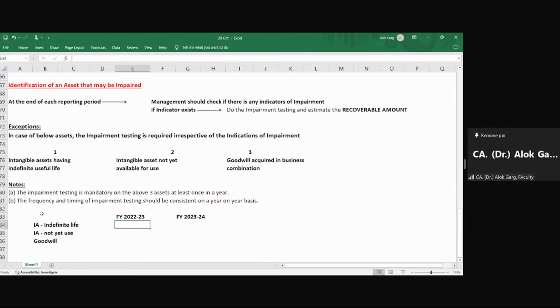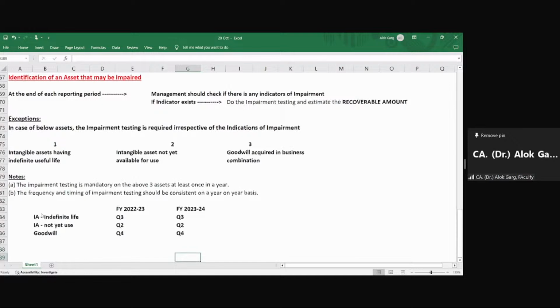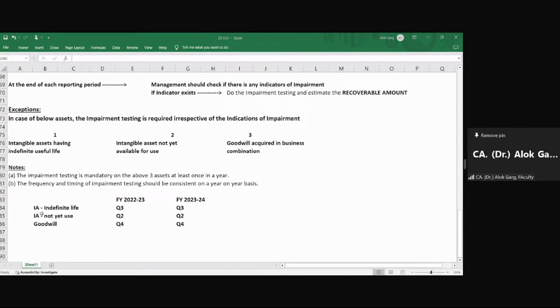Intangible asset having indefinite life: in the last year, in 22-23, the impairment testing was done in Q3. So in this year, it has to be done in Q3 only. For example, for this class of asset, intangible asset not yet available for use, the impairment testing was done in Q2. So in this year, it has to be done in Q2 also. Goodwill arising in business combination: this was done in Q4, in the month of March. This has to be done in Q4 this year also, right? So the frequency and timing of impairment testing should be consistent on a year-on-year basis.